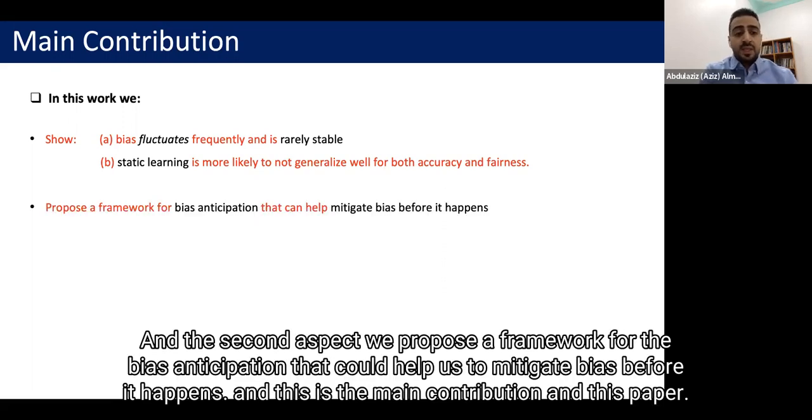And the second aspect, we propose a framework for bias anticipation that could help us to mitigate bias before it happens. And this is the main contribution in this paper. We wanted to emphasize this aspect, that we wanted to mitigate the bias before we see it. And lastly, we propose new metrics for quantifying bias in temporally evolving settings.